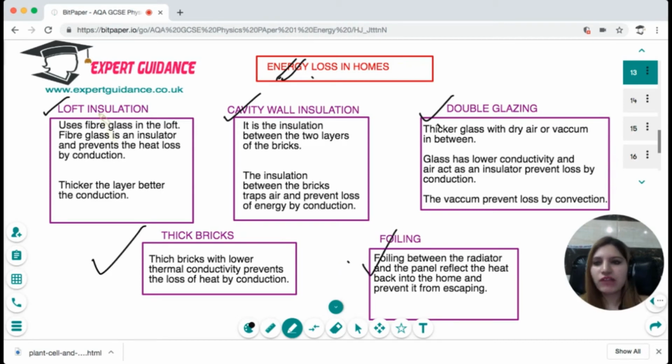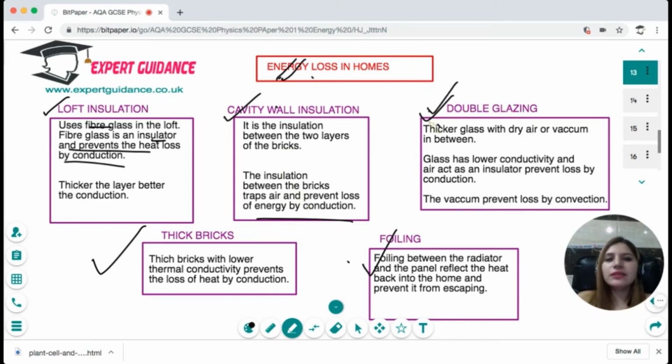Now, what is loft insulation? In loft insulation, we use fiberglass in the loft. Thicker the fiberglass, greater is the insulation. Fiberglass acts as an insulator and it prevents heat loss by conduction. In cavity wall insulation, in between the two layers of the brick, air gets trapped, and the air is an insulator and it prevents the energy loss by conduction. So in cavity wall insulation, we put the insulation between the two layers of bricks.